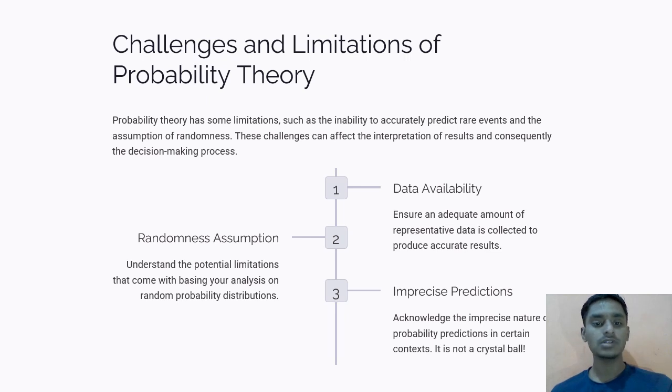The second one is the randomness assumption. Under that, we are going to see understanding the potential limitations that come with basing analysis on random probability distributions. And the third one is imprecise prediction. In this, we are going to see acknowledging the imprecise nature of probability predictions in certain contexts. It is not a crystal ball.